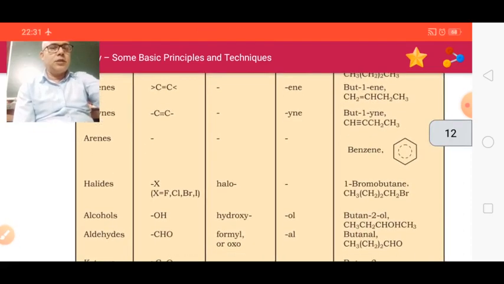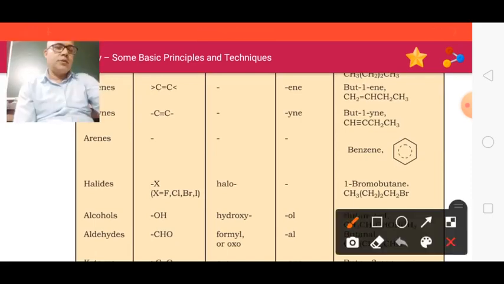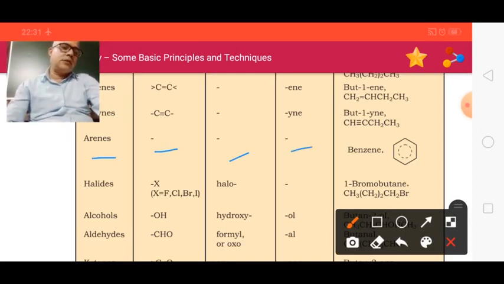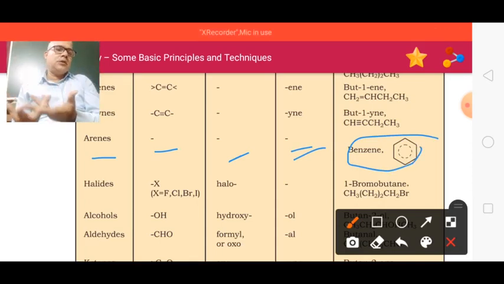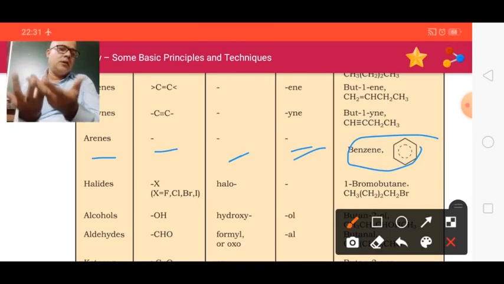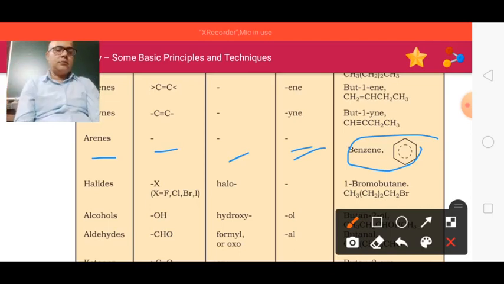Similarly, you can see here the next functional group. Here are arenes. There is no structure, no prefix or suffix for this, but its name is benzene. And students, you know that when benzene is in a side chain, then it will be called aryl or phenyl. It will be called phenyl.